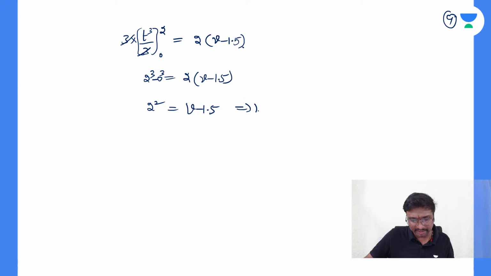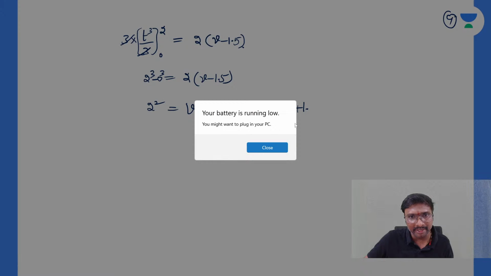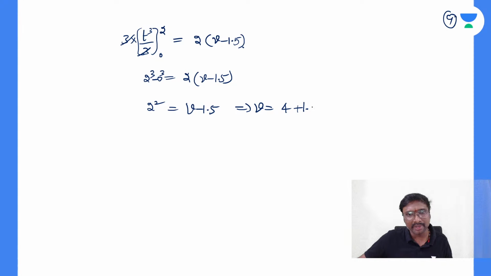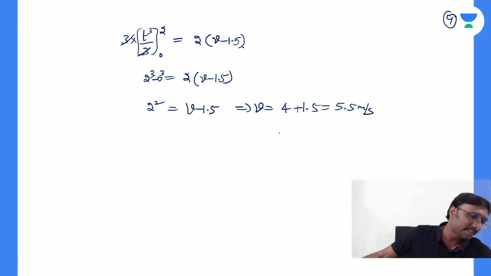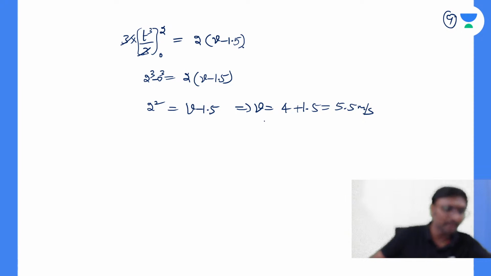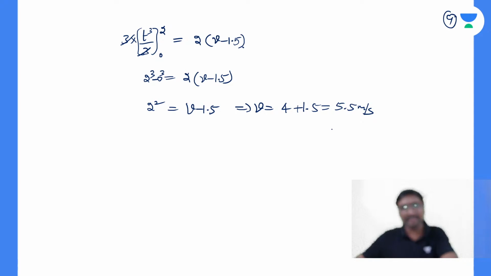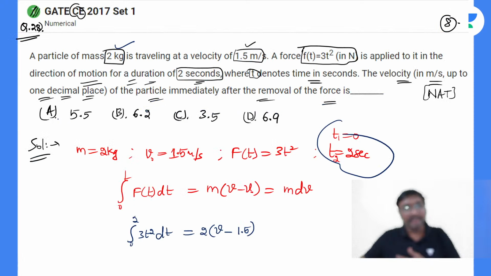Now tell me what v you are getting, everyone. 2 square is 4, 4 plus 1.5 is equal to 5.5 meter per second. Is there any option matching with that 5.5 meter per second? Yes, option A will be matching.